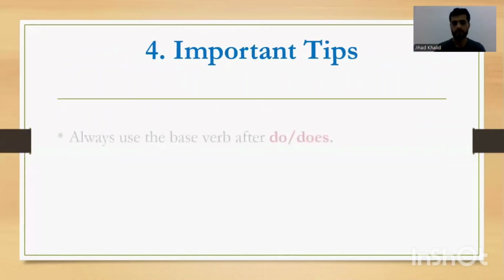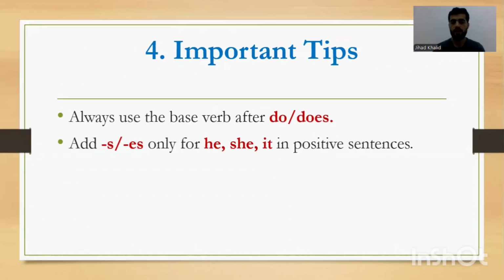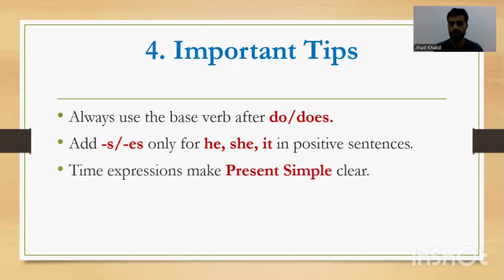Important tips. Always use the base verb after do and does, please. Never ever add S or ES for the singular whenever we have does or doesn't. After that, it says add S or ES only for he, she, it in positive sentences. If it is negative, or in question form, we never ever add S or ES for the singular subject. Time expressions make present simple clear, so by time expressions, we recognize the present simple tense.